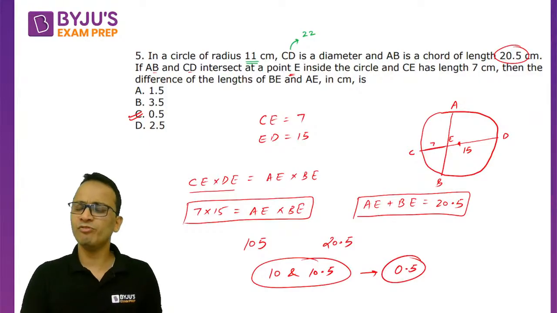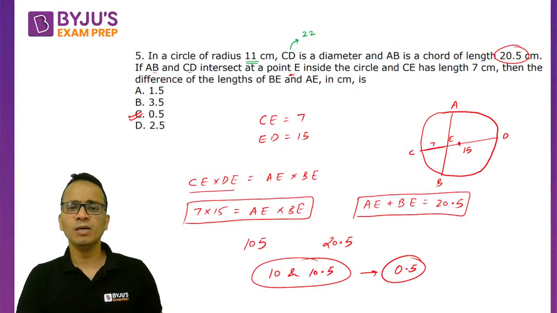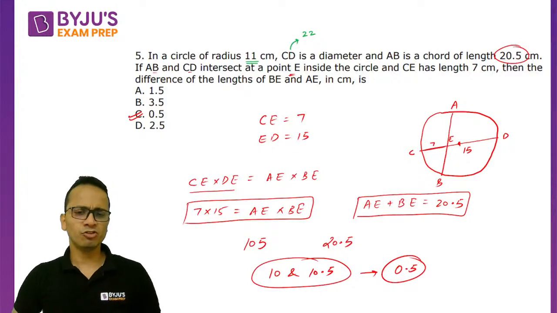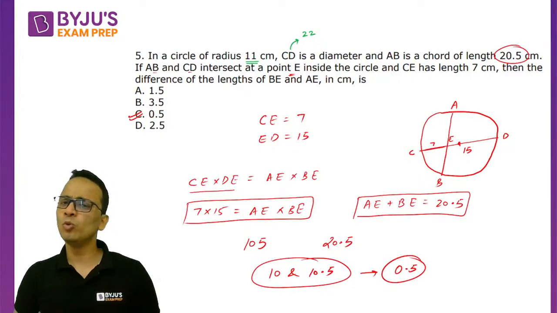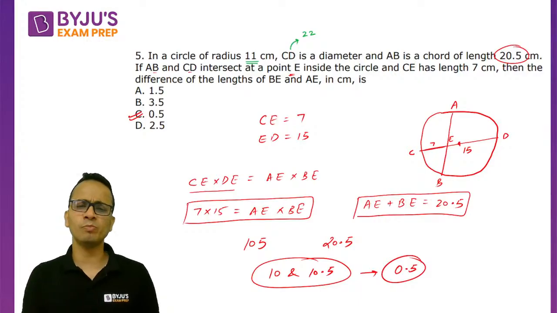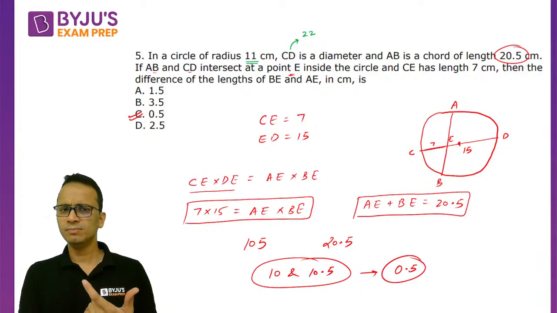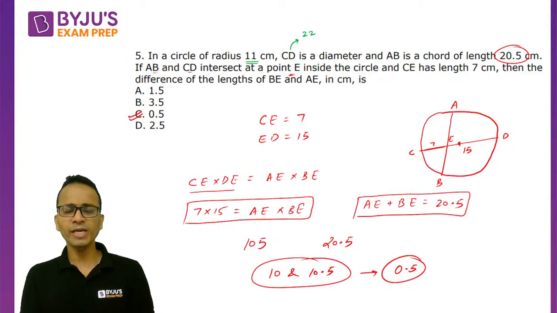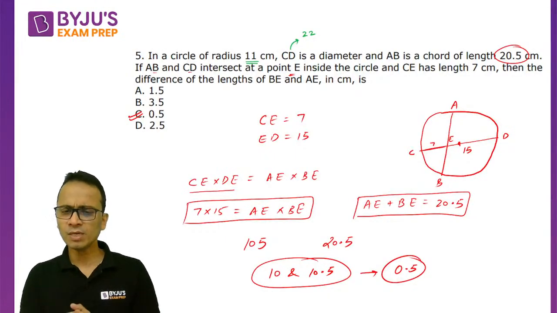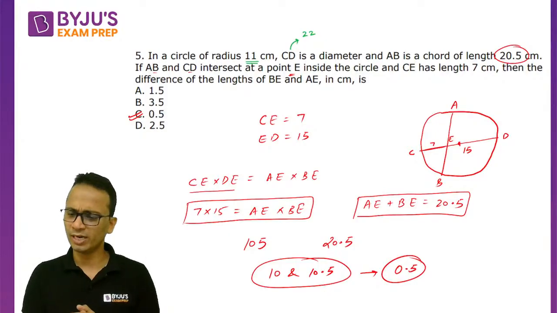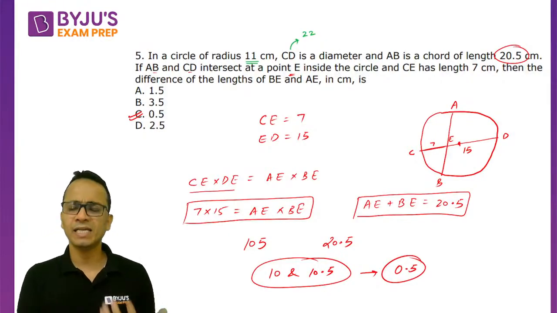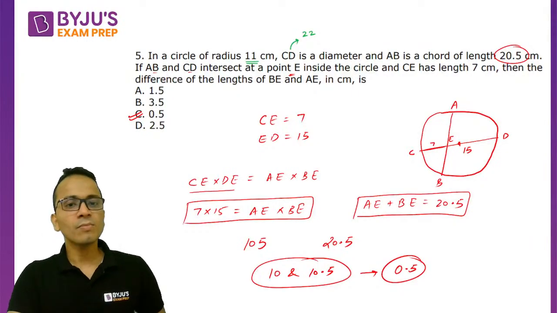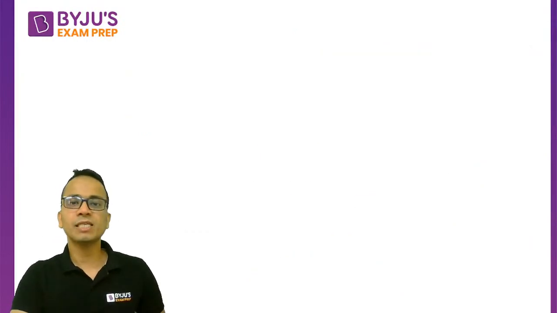Again a very simple, straightforward question. In this case I have used the method of hit and trial. In case you are not fluent with this method, you could also have made a quadratic equation, but that will take a lot of time to solve. So it's better to try a little bit of hit and trial. It will take hardly 10-15 seconds and you will get your answer. Okay, next question, question number 6.